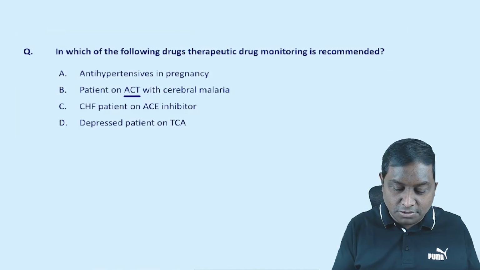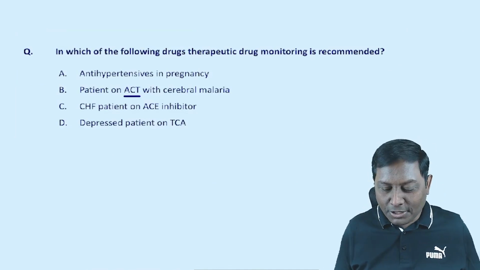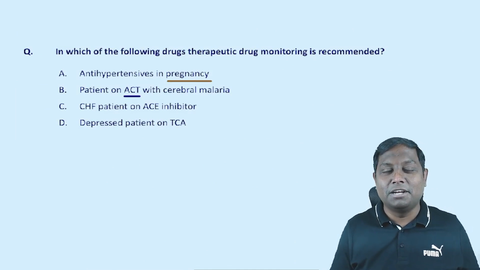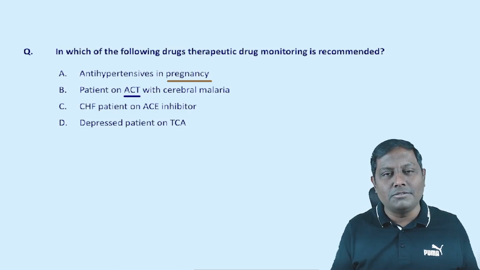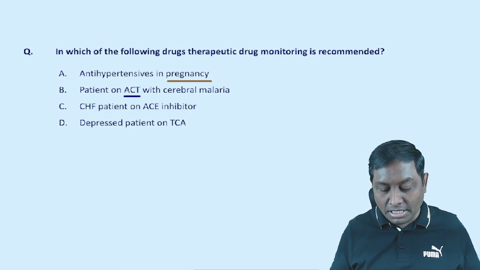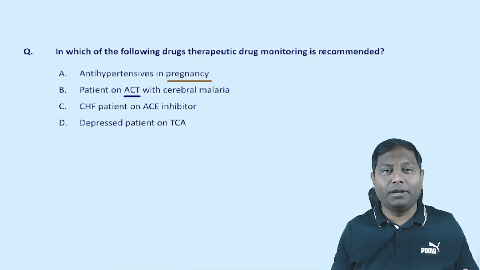Now let's see the question once again. There is a patient on an anti-hypertensive drug in pregnancy. Just by looking at the pregnancy, many people will think this is a serious scenario and we need to do monitoring. No, you don't need to do therapeutic drug monitoring. It is an anti-hypertensive, so just monitor the BP. Next, a patient on artemisinin combination therapy for cerebral malaria. Artemisinin is a drug that has a wide therapeutic index.